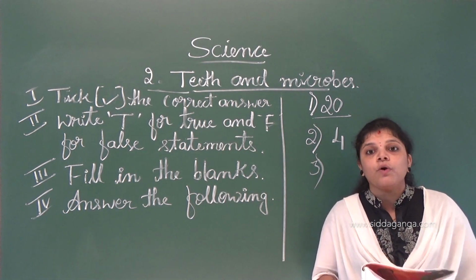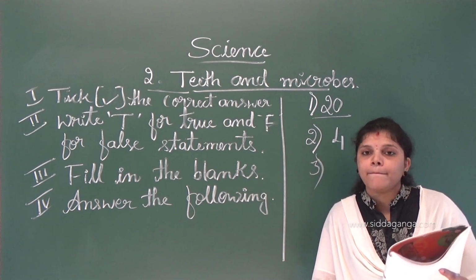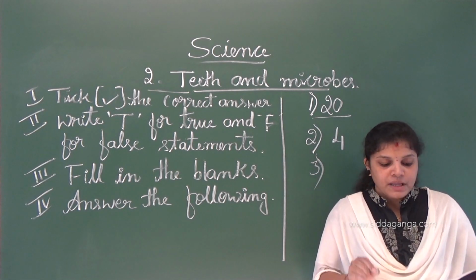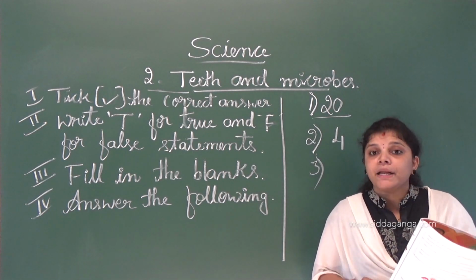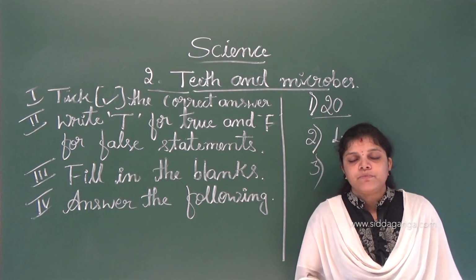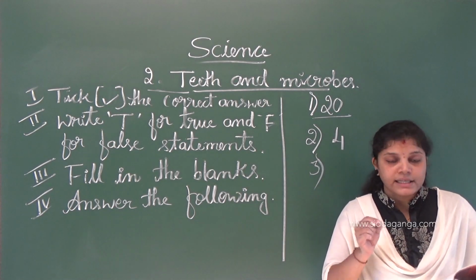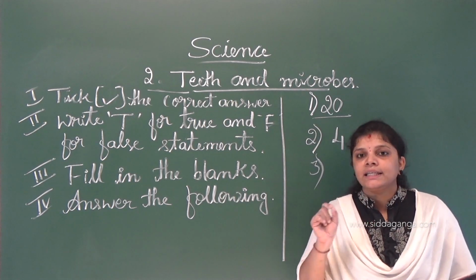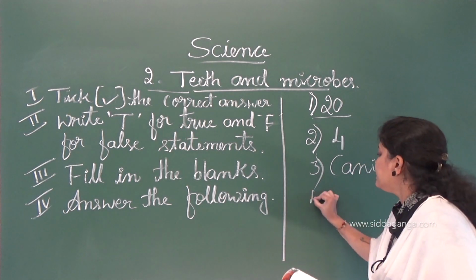Okay, next one, which teeth are also called tearing teeth? Options: incisors, canine, premolars. You know incisors help to cut the food, canines help to tear the food, so that's why we call them tearing teeth, and premolars help to crack the food, so that's why we call them cracking teeth. So what the question has said, tearing teeth. Which teeth are called tearing teeth? Incisors? No. Canines? Yes, canines are called tearing teeth. So the third answer is canine teeth.